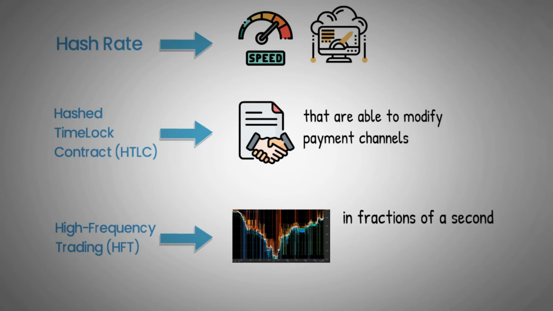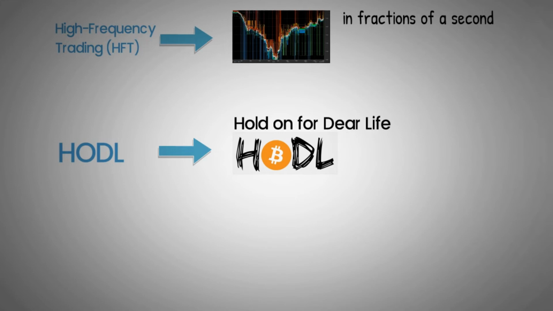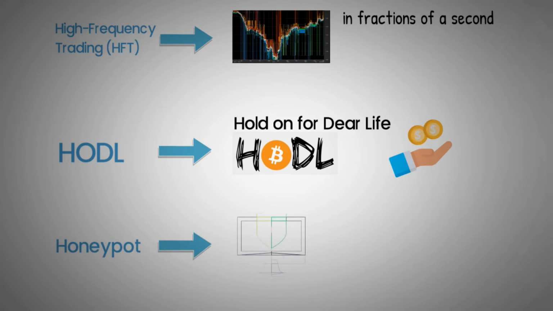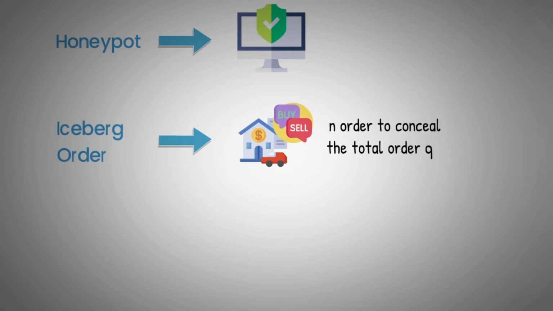HODL: a typo of hold, originating from Bitcointalk, that has also been retrofitted to be an acronym for Hold On for Dear Life, to maintain ownership of coins and not sell. Honeypot: a mechanism used in computer security to detect or counteract unauthorized access of information systems. Iceberg Order: a conditional order to buy or sell a large amount of assets in smaller predetermined quantities in order to conceal the total order quantity.